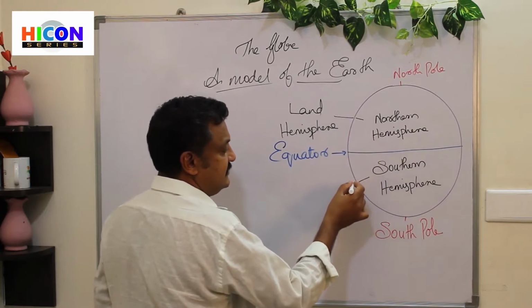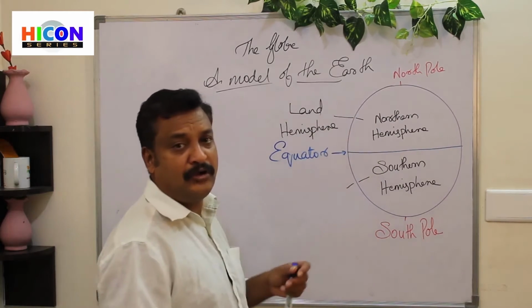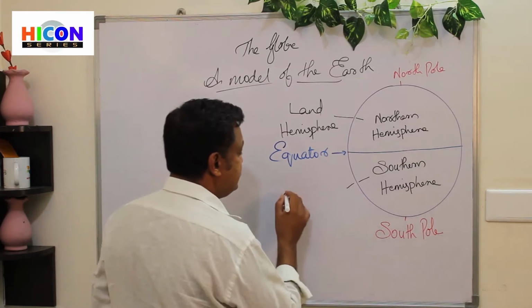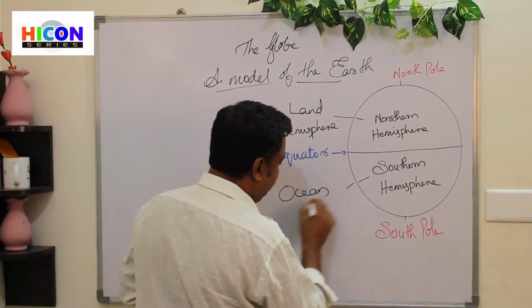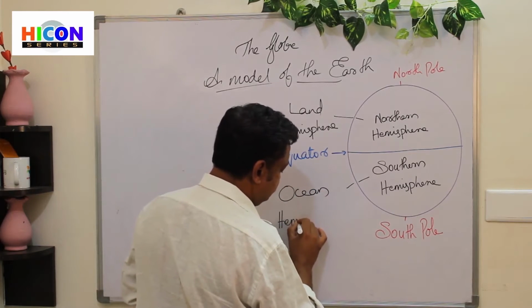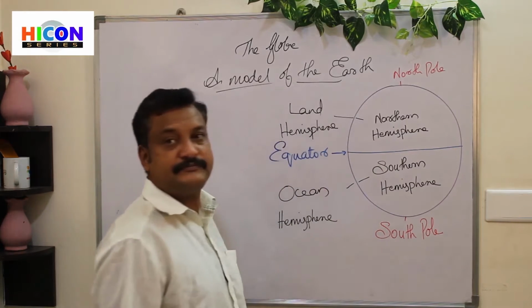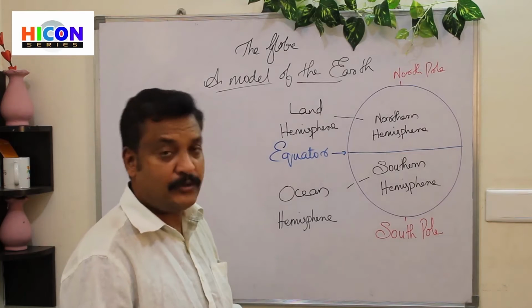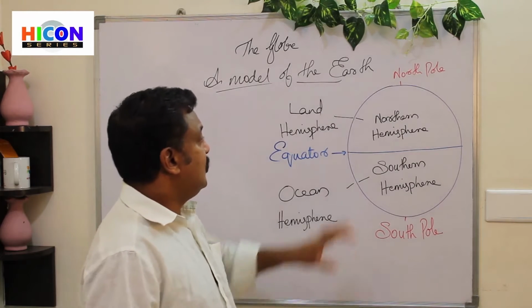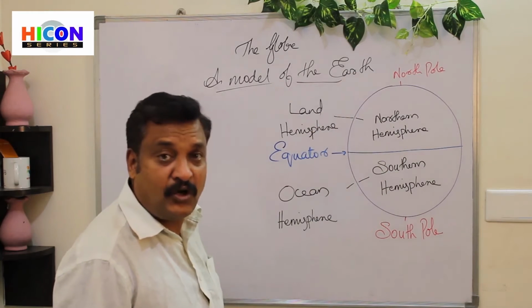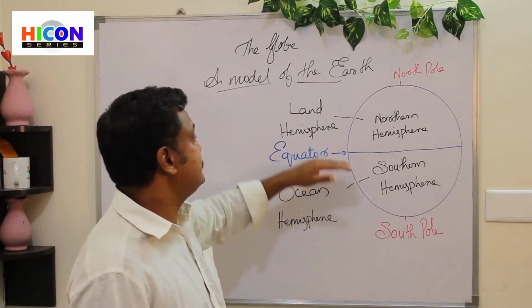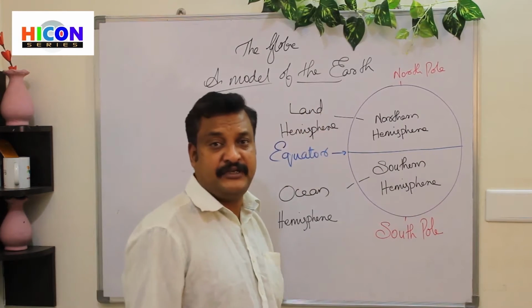And the southern hemisphere is more of oceans, so that is also known as the ocean hemisphere. So the northern hemisphere has most of the continents of the earth, and that is why it is called the land hemisphere.